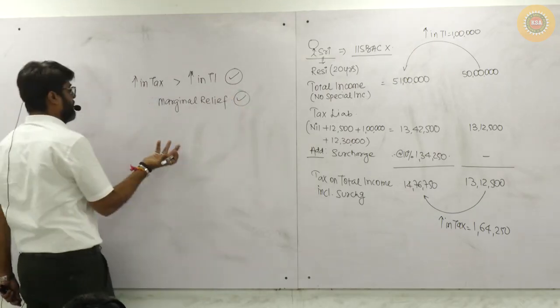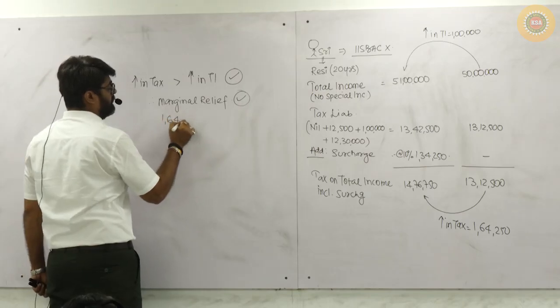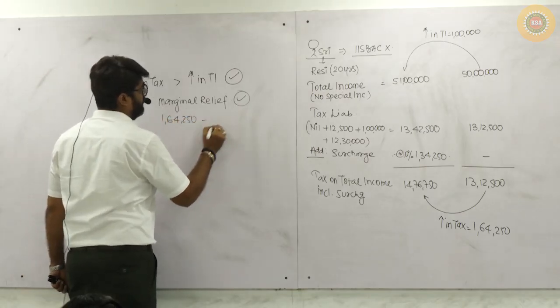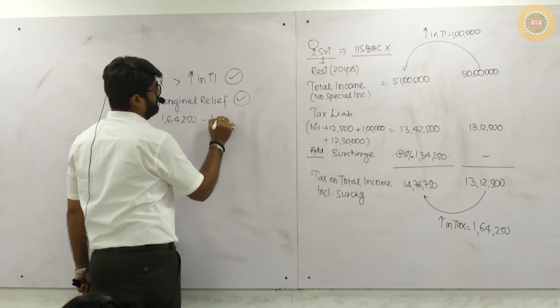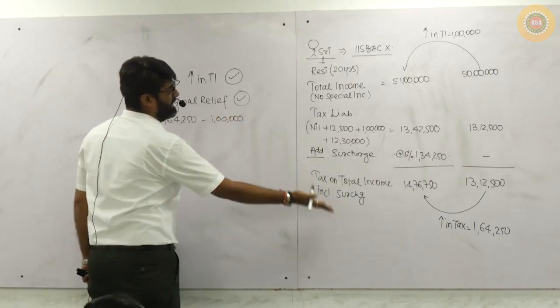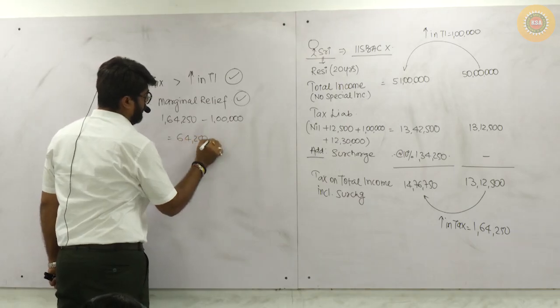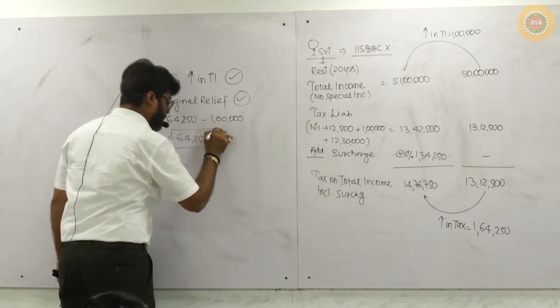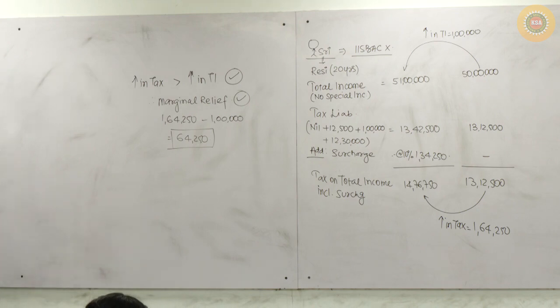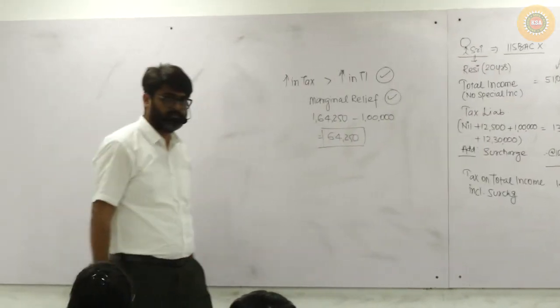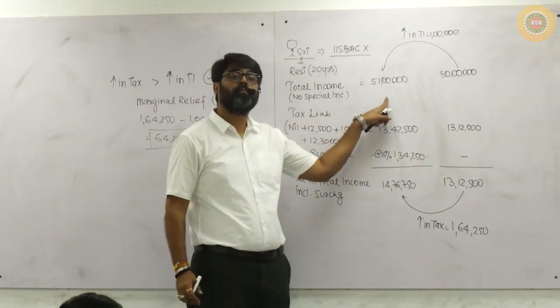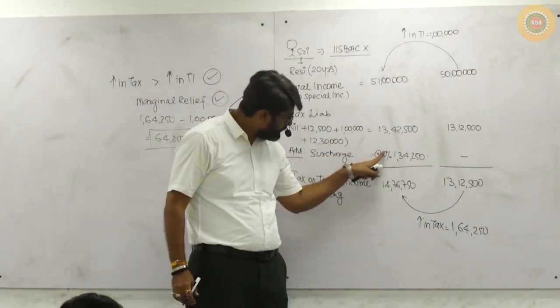Understanding? How much marginal relief? 1,64,250 minus 1 lakh. Simple. This minus this. Total. This is the amount of marginal relief. Three: what was your actual total income? Actual tax liability?